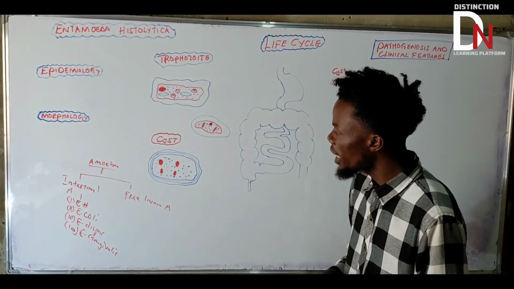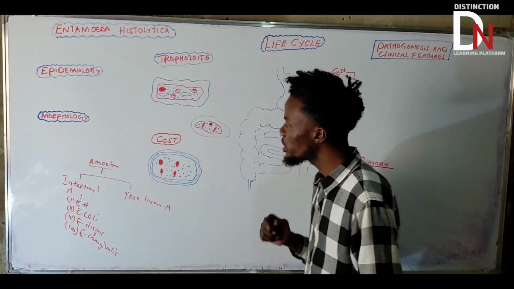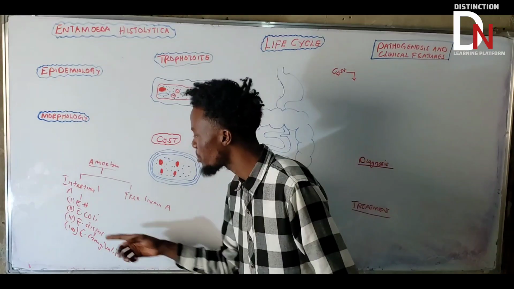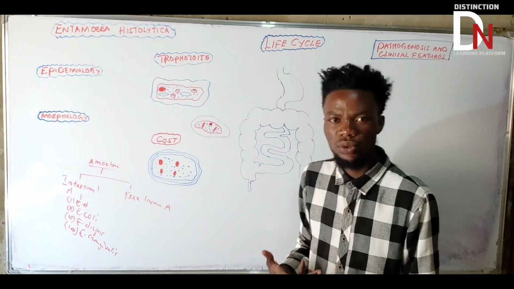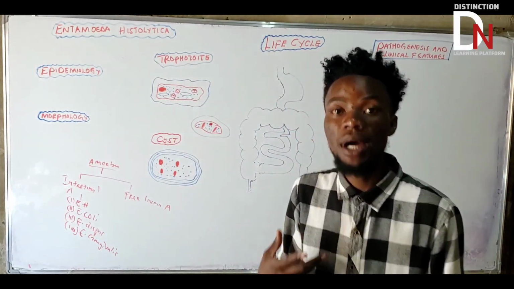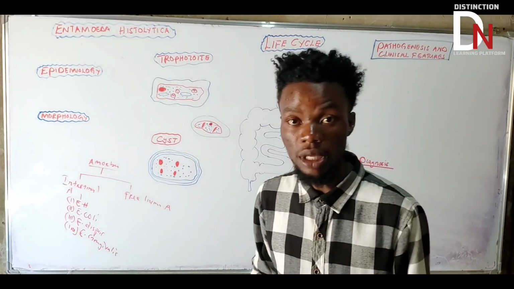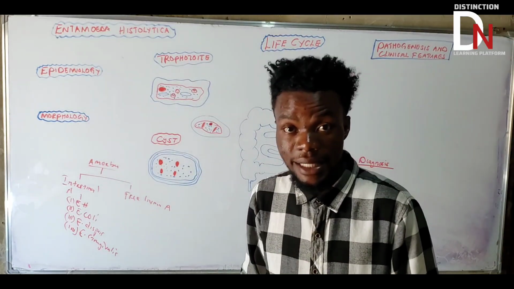But the most important thing you need to understand under intestinal amoeba is Entamoeba histolytica, the one we'll talk about. Why is it important to study it? Because it's a pathogenic type of intestinal amoeba. It's the one that can cause diseases and infection.